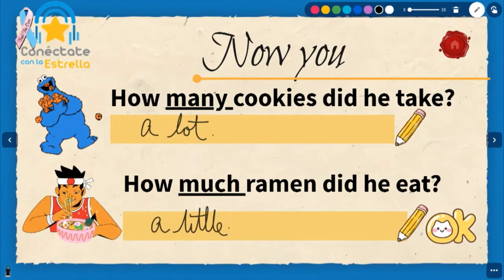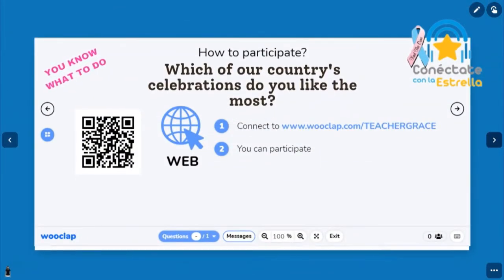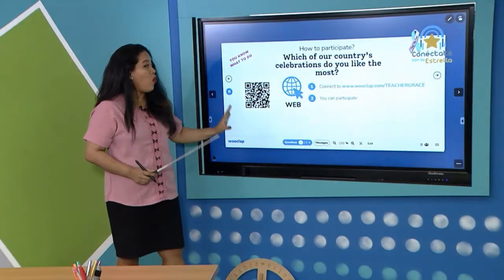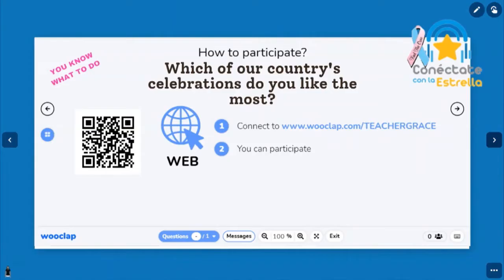So now let's go into the topic. I want you to participate in this survey. The question is, which of our country's celebrations do you like the most? How can you access? Remember, you can scan this code or type wooclub.com/teachergrace, and it will take you into the activity. So you have 2 minutes to participate.